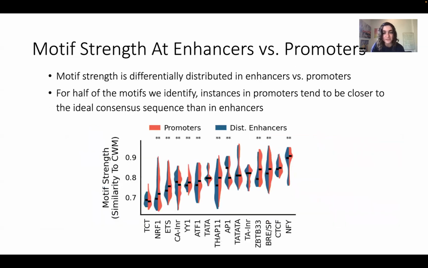We can also look at motif strength in enhancers versus promoters, and there are significant differences for most of our motifs. In particular, for most motifs that are enriched in promoters, we also see that they have stronger motif strengths on average in promoters, which makes sense. We've done one more test besides this, which is that we've trained a model on only promoters and asked how well it generalizes to enhancers relative to the normal ProCapNet, and we have seen that it generalizes equally well. This evidence and more has led us to believe that what's going on at enhancers for transcription initiation is conserved with respect to the cis-regulatory syntax compared to what's going on at promoters.